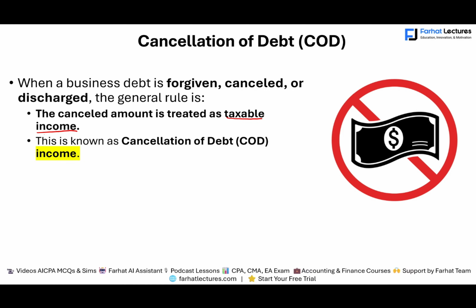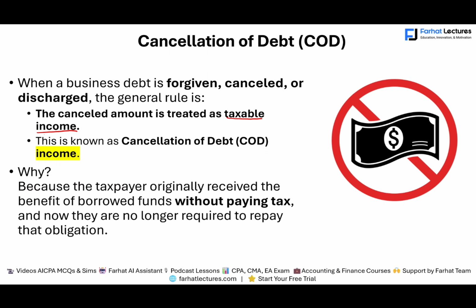Now, what's the general logic behind this? The taxpayer originally received the benefit of borrowed funds without paying tax, and now they no longer are required to repay this obligation. So if you borrowed, let's assume, $10,000 from the bank, you took this money and you used it. When you received this money initially, remember, that was not income to you. Remember, in the prior session we looked at items that are not income.